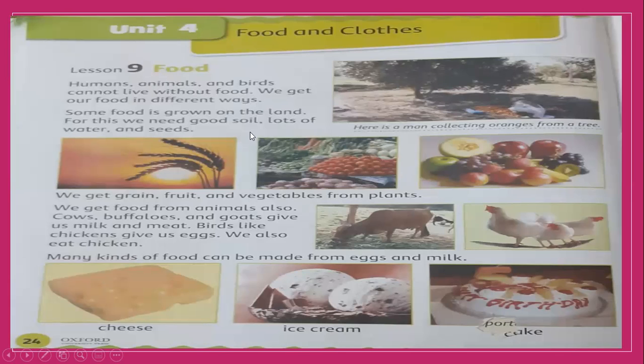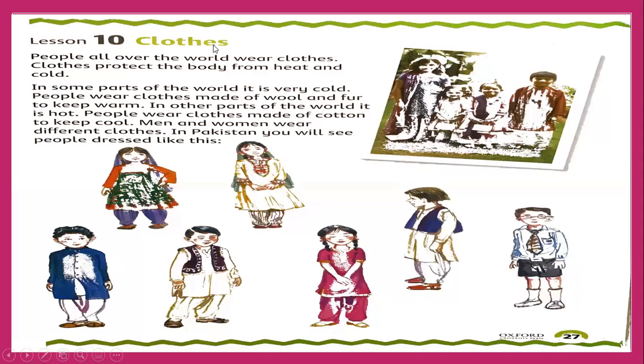Hope you have already learned the question answers. Now, the other lesson from this unit. Lesson 9 is about food, and our lesson 10 is about clothes.